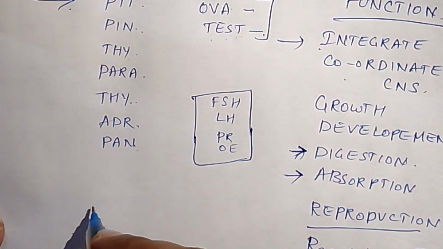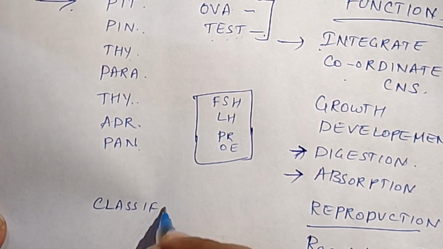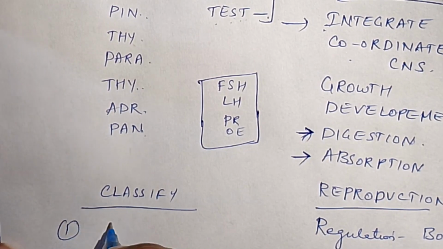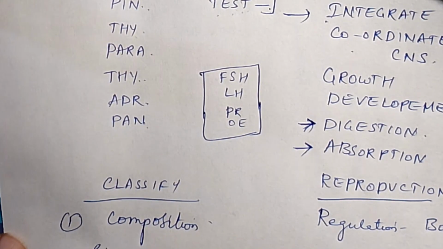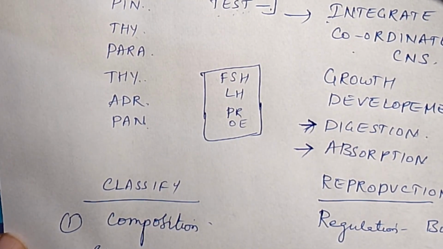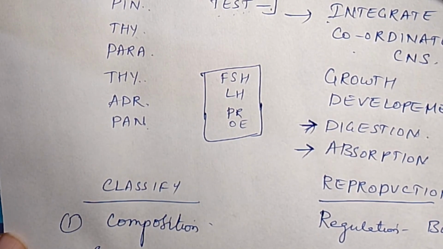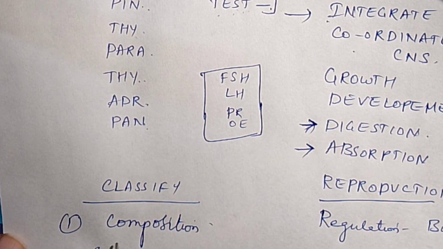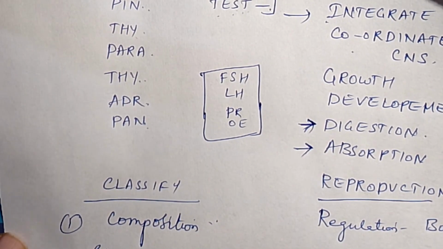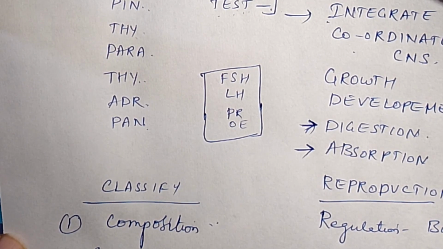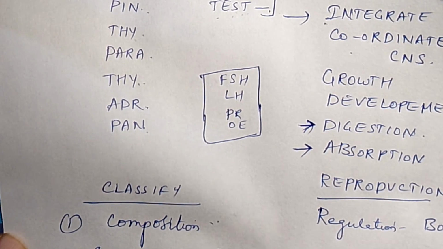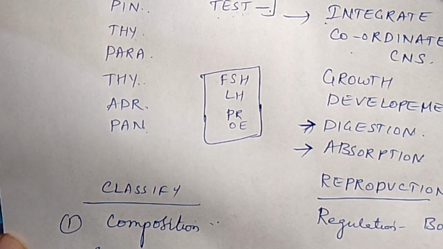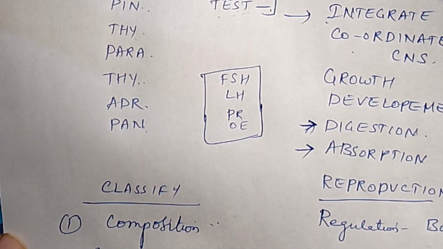Next, we can classify the hormones on the basis of their composition. On this basis, we classify them as steroids, proteins, and amino acid derivatives. Among the steroids we have corticosteroids, sex steroids, and mineralocorticoids. All these are examples of steroids.